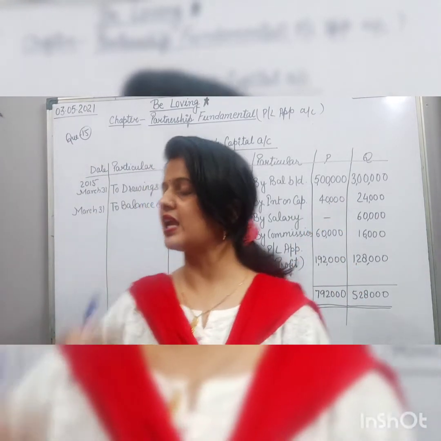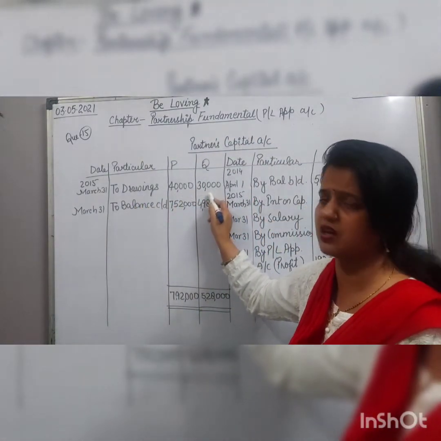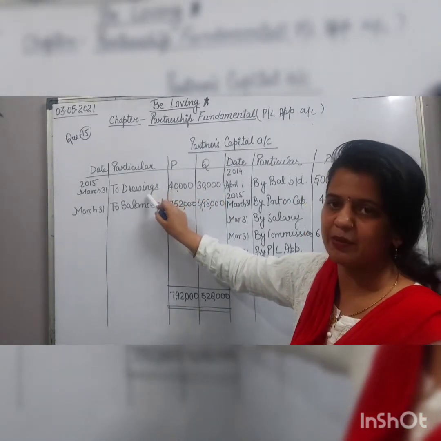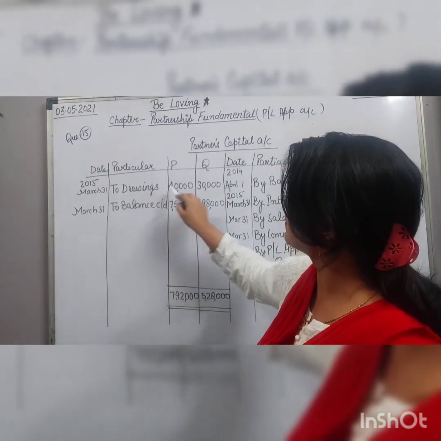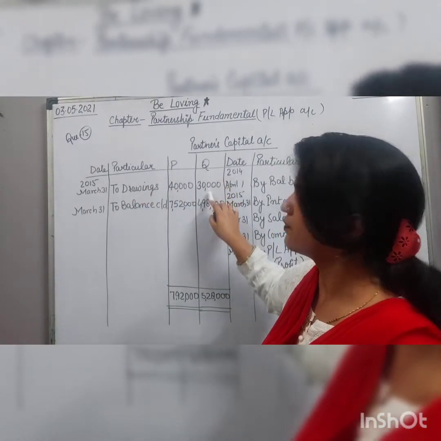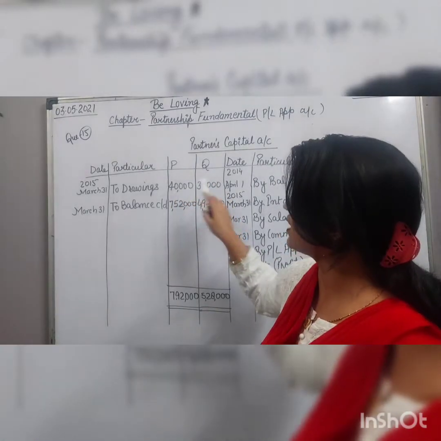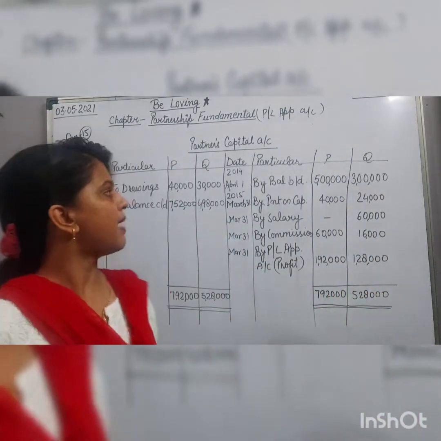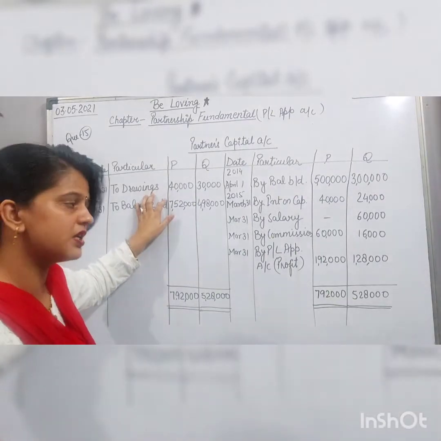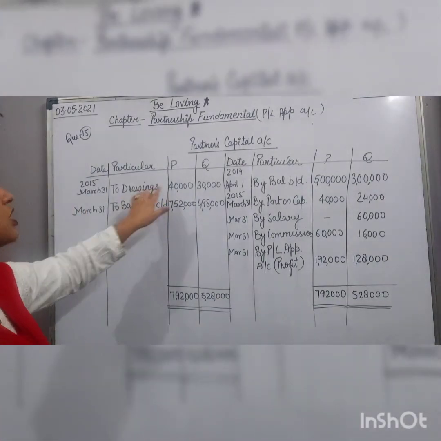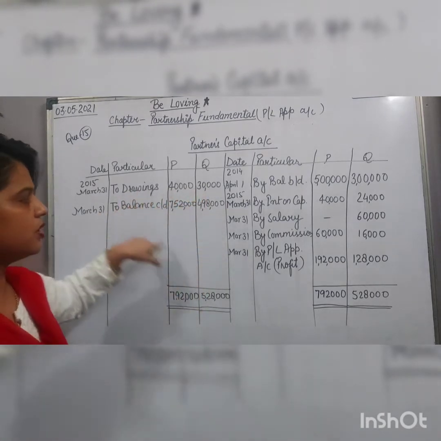Now the second thing is the drawings made by the partners, 40,000 and 30,000. The drawings will be debited because they are withdrawals. For P it is 40,000 and for Q it is 30,000. Because the partners have withdrawn this money, it will be debited from their partners' capital account. So 40,000 and 30,000 will be debited as drawings, and then the balance will be taken up.